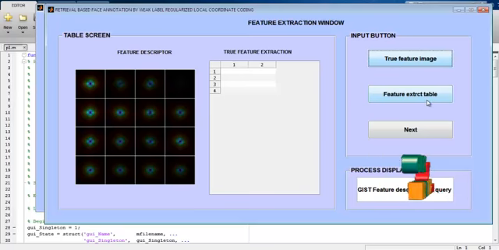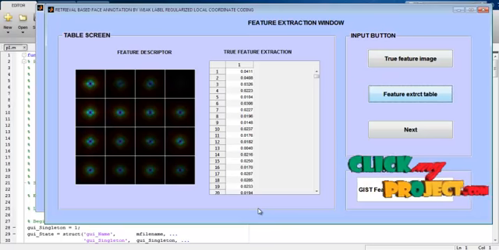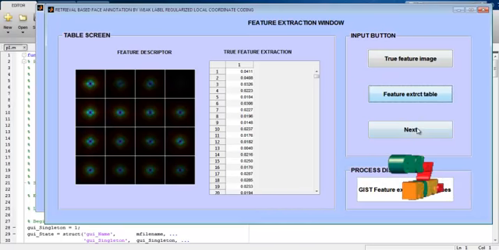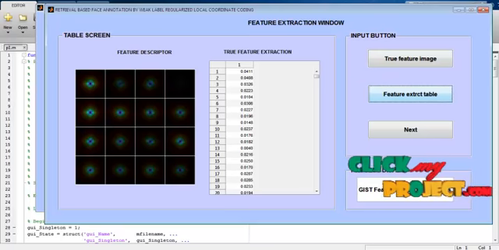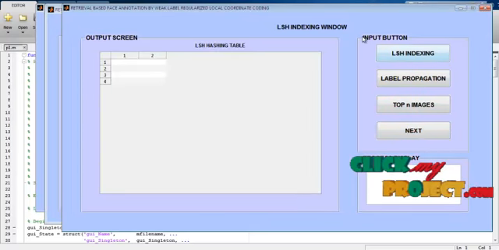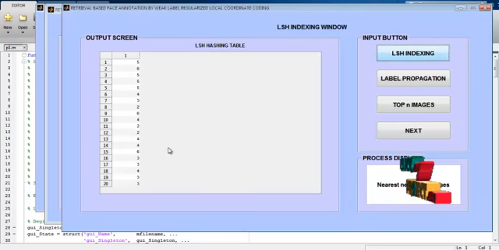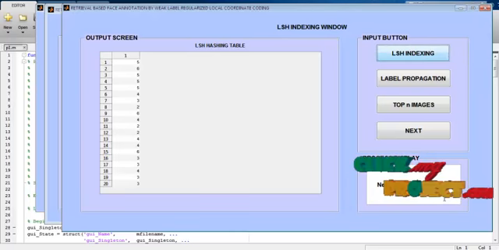Then go to the feature extract table. The feature extract table is displayed for the input query image. The feature extract table consists of the GIST feature algorithm. GIST means generalized search tree feature algorithm. Next, go to the LSH indexing window. The LSH indexing displays the nearest neighbor values for the input query image.